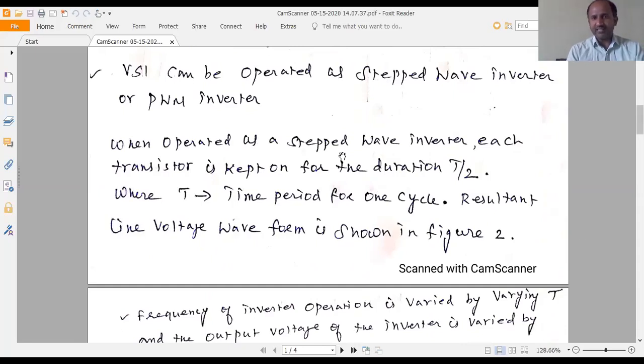When operated as a stepped wave inverter, for example, the voltage source inverter uses 6 transistors. When operated as a stepped wave inverter, each transistor is kept on for the duration T by 2, where T is the total time period, that is, the time period for one complete cycle. The resultant line voltage waveform is shown in figure 2.